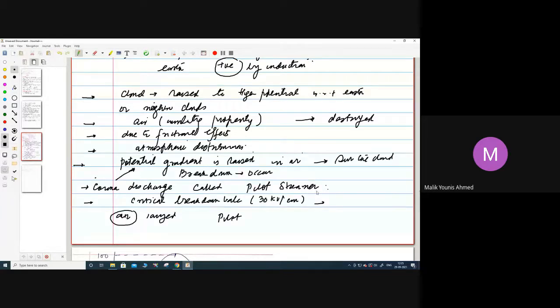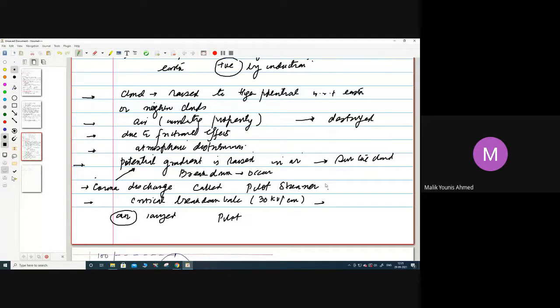So again, to explain: the first point is to raise the potential of the cloud. Once the potential is raised to a threshold value, the breakdown will occur, and corona discharge will take place. There is a charge present locally, and the concentration of that charge will be very high.